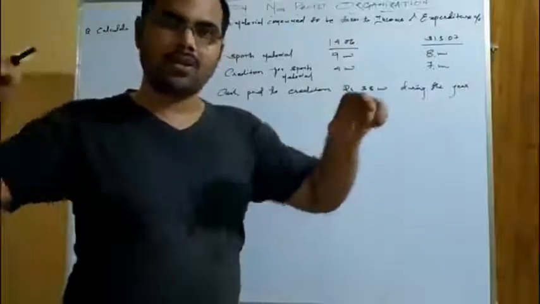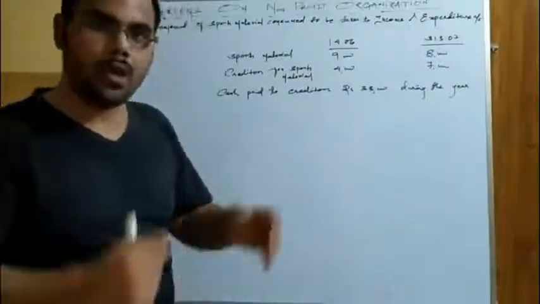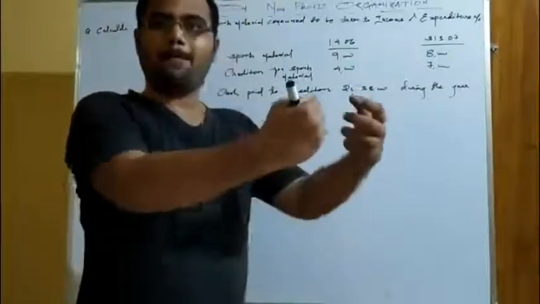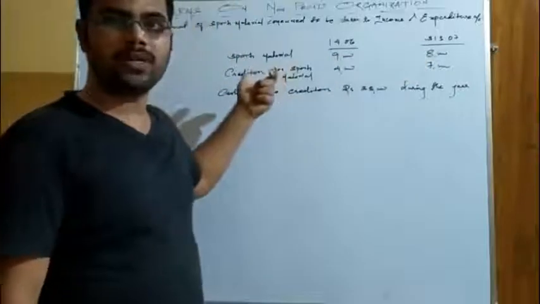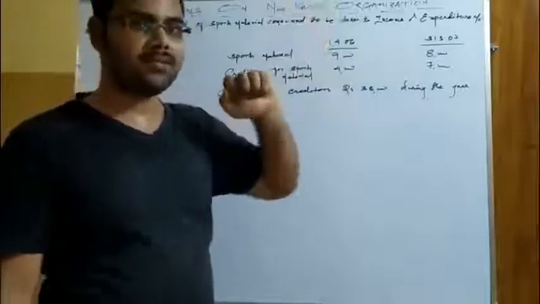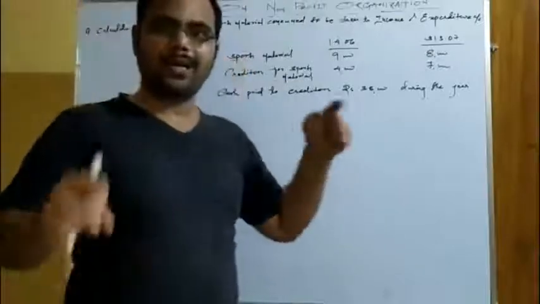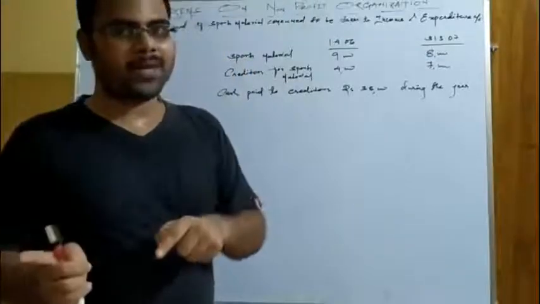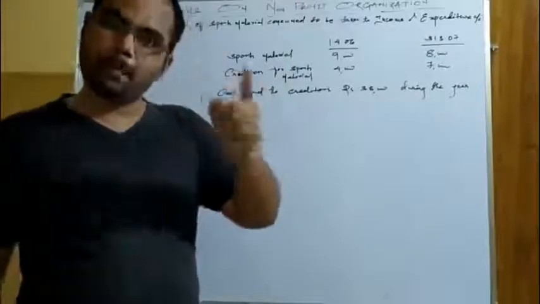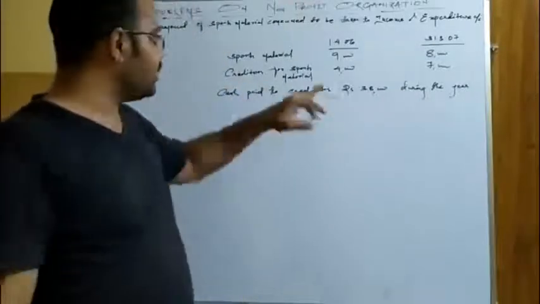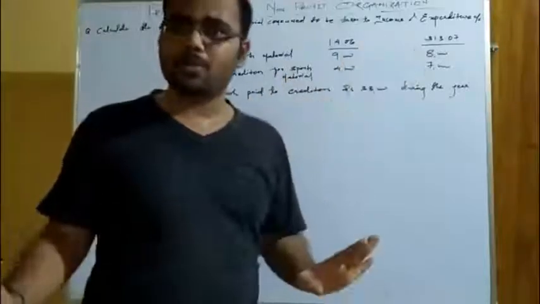So cost of material consumed, can you call it cost of goods sold? What is the formula of cost of goods sold? Opening stock plus purchases minus closing stock. We have the opening stock and closing stock of sports material, but we do not have the purchases. So what do we have to find now? We have to find out the purchases. Now tell me, purchases are made on credit basis. That is why you paid to the creditors, or not? You have made payment to the creditors, and creditors exist in the opening and closing balance.